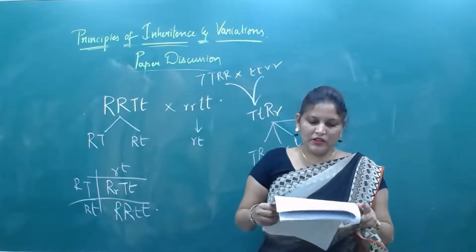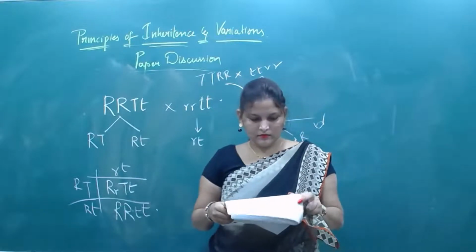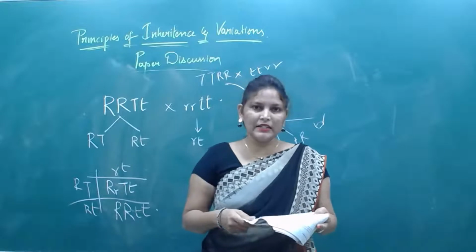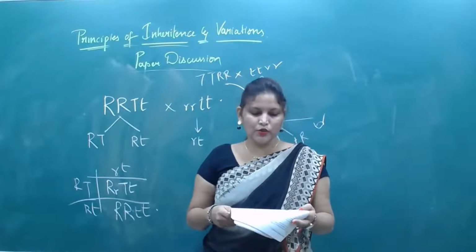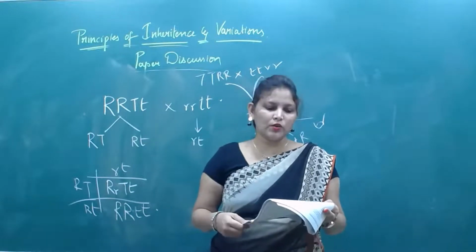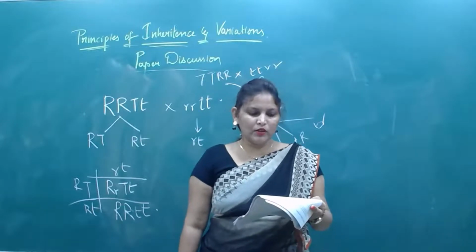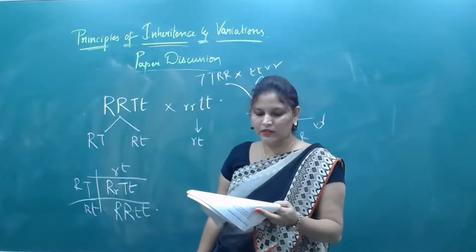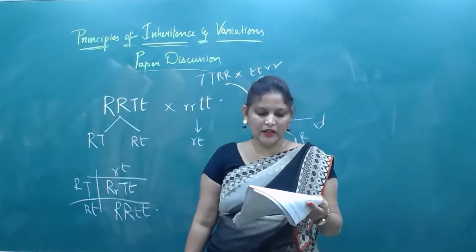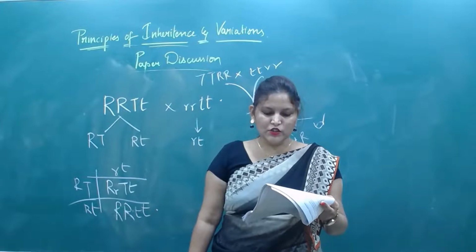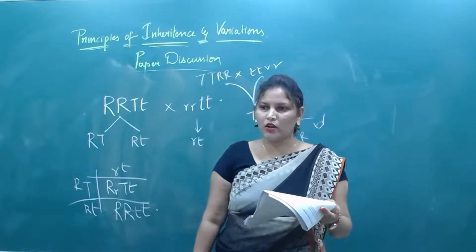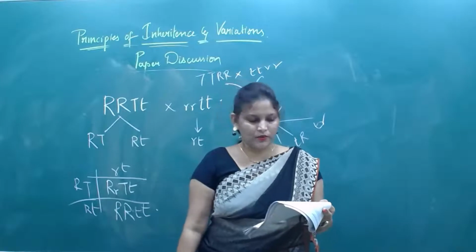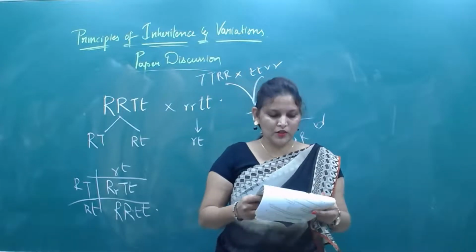Next, select the matching. They have given here character, dominant trait and recessive trait. In that you need to find the incorrect one. Seed shape, round, wrinkled, correct. Seed color, yellow, green, correct. Flower color, violet, white, correct. Pod, constricted, full. That is wrong. Full is dominant, whereas constricted is recessive. So the fourth option is wrong.